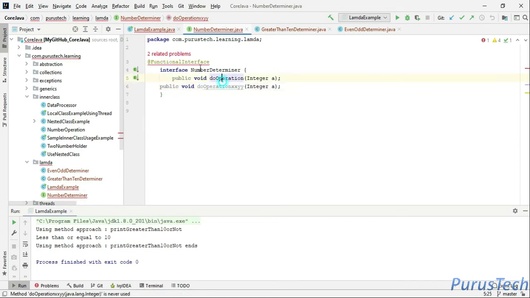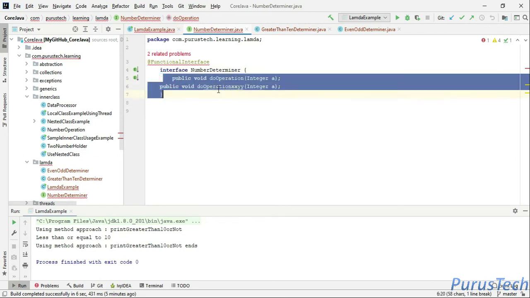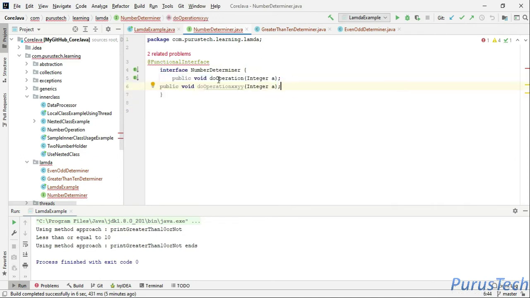This won't be a functional interface because now it has two abstract methods. To be eligible to be a functional interface, the interface should have only and only one abstract method. So let's delete this. Now we are clear about what a functional interface is.